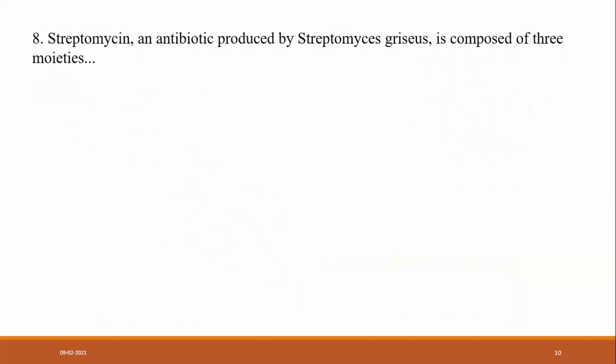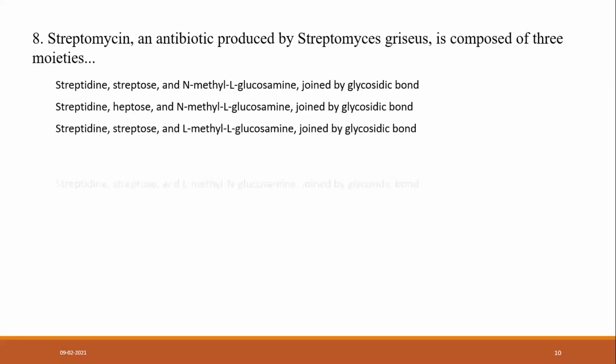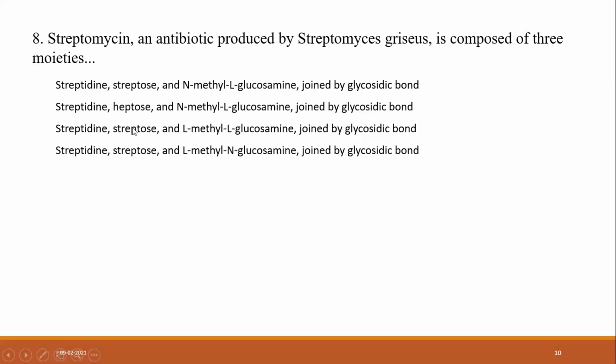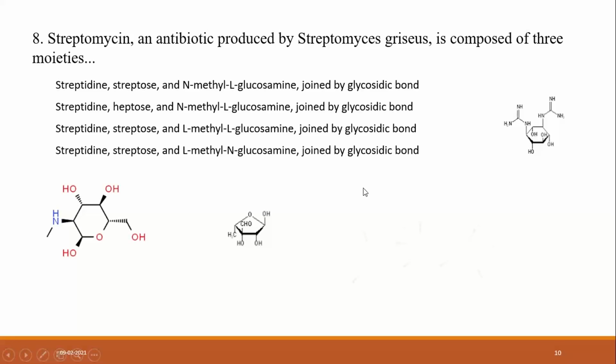Another question: streptomycin, an antibiotic produced by Streptomyces griseus, is composed of three moieties. Which are these? Streptidine, streptose, and N-methylglucosamine, joined by glycosidic bonds. So one by one, these are the structures of these.